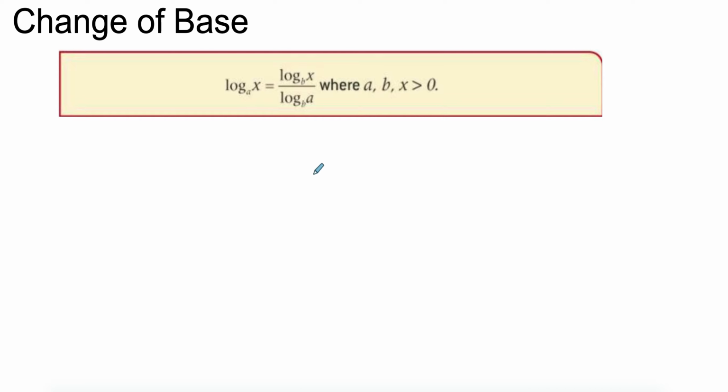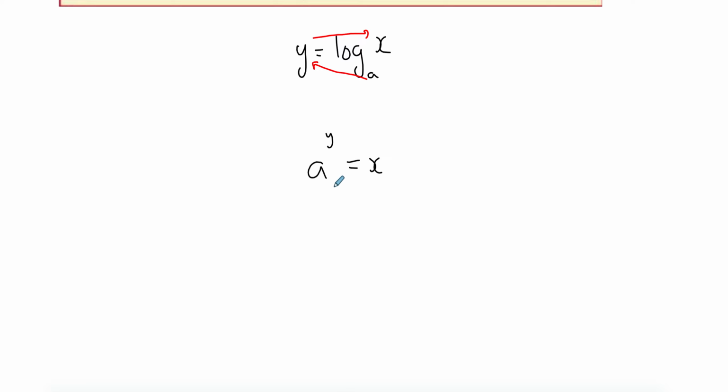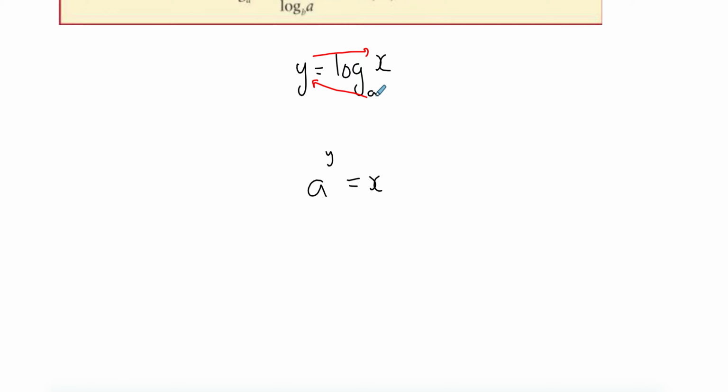So just to prove how this works, let's say y is equal to log base a of x. And if I want to change it to a normal expression, it's a to the power of y equals x. So a to the power of y equals x. And what I'm going to do now is take the log but with a base b instead, because say I want to change it from a base a to b.